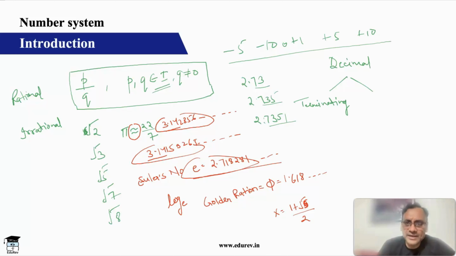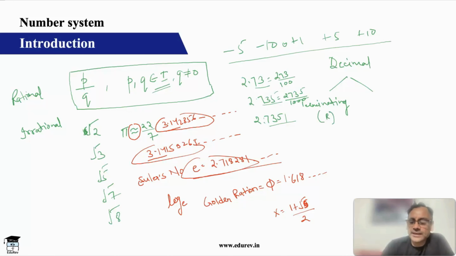And if it terminates, then obviously you can convert this by putting 10 to the power n, whatever is the number of digits in the decimal, that many zeros can be put in the denominator. And it can be converted into a fraction of the type p by q, where q is not equal to 0 and p and q are integers, right? So a terminating decimal is always a rational number.